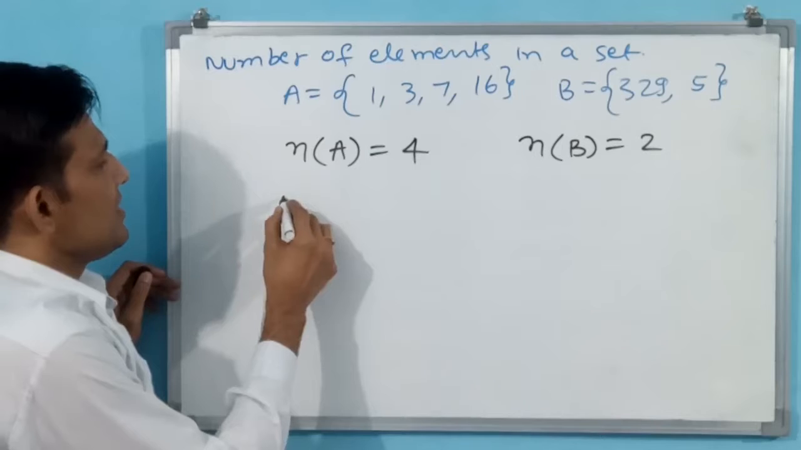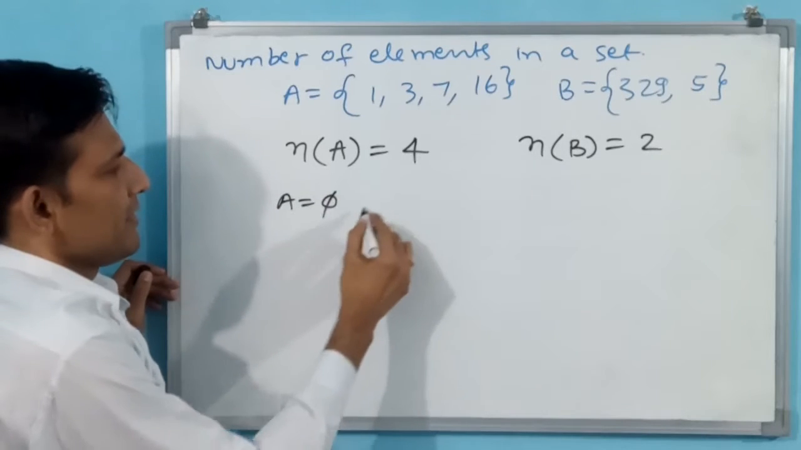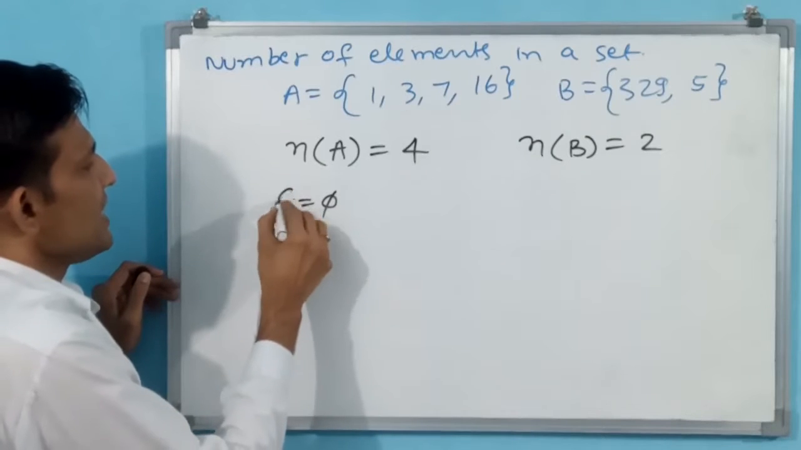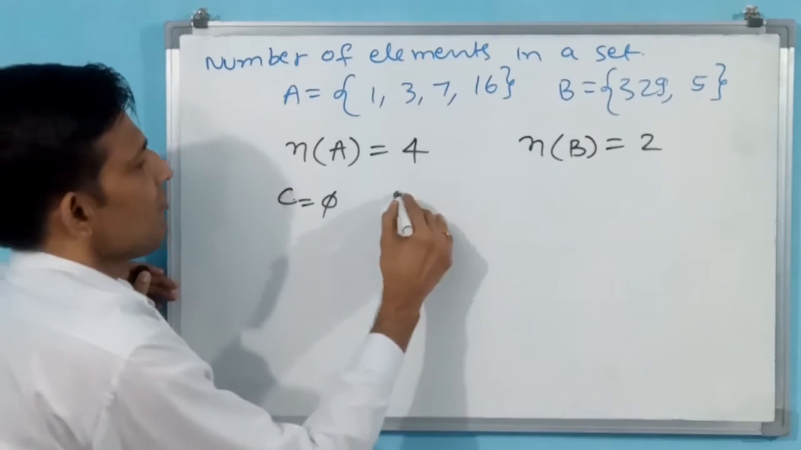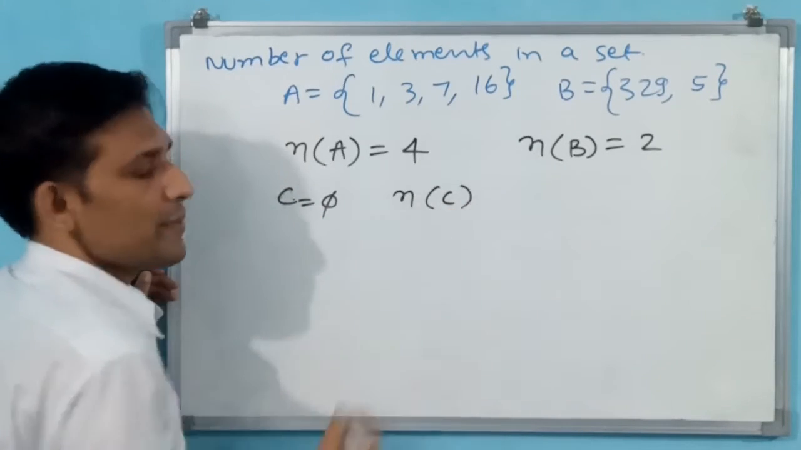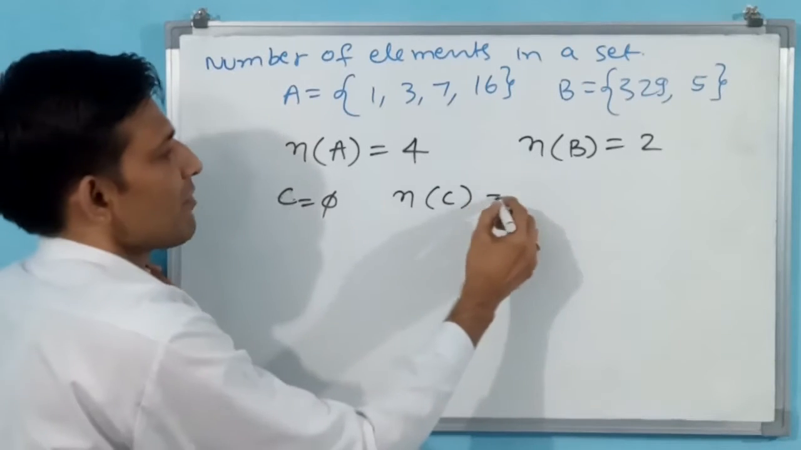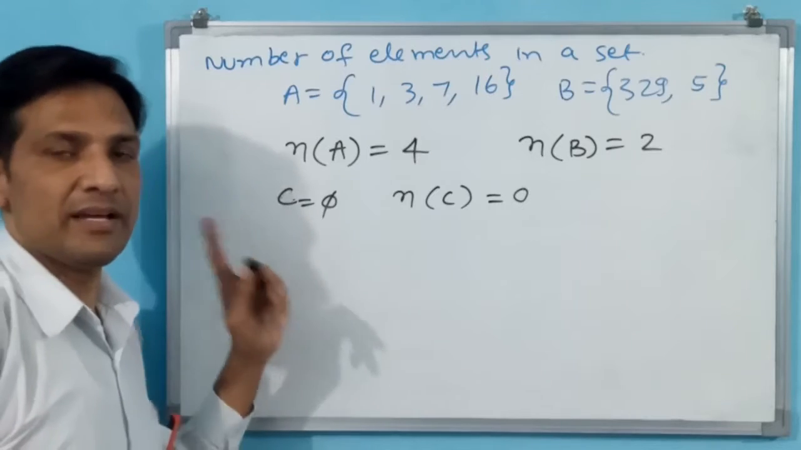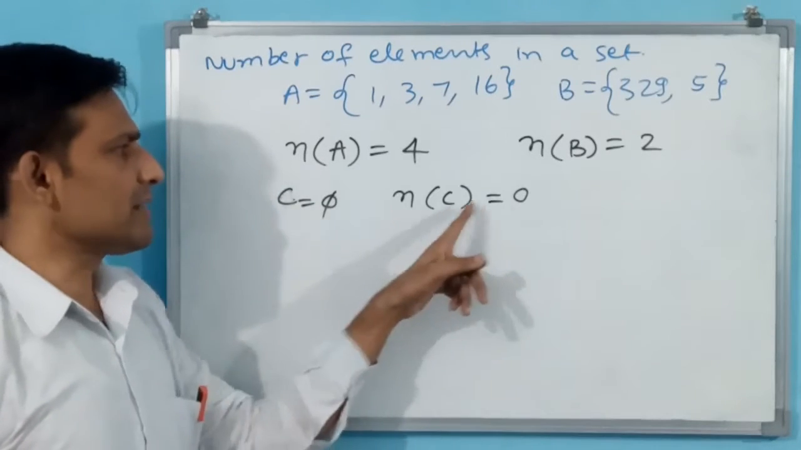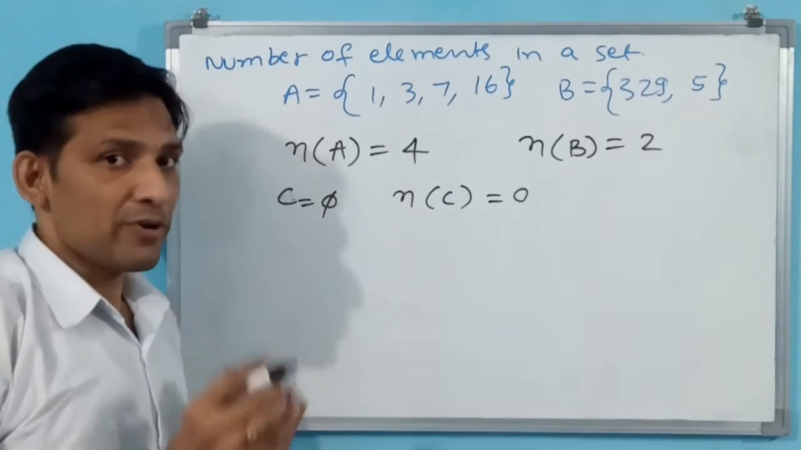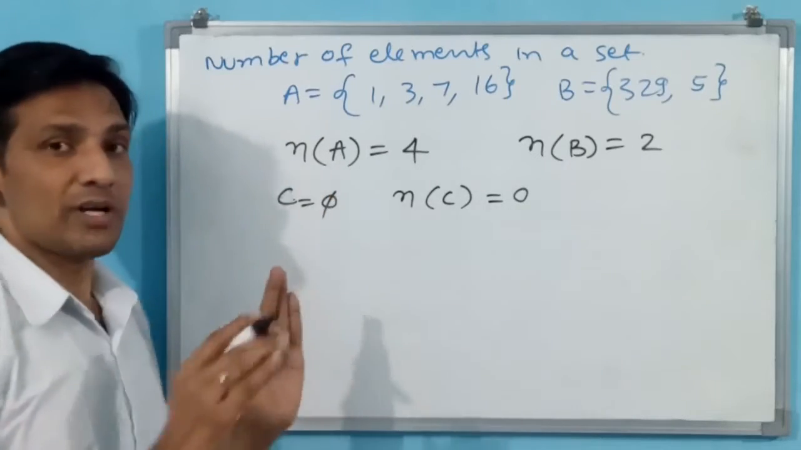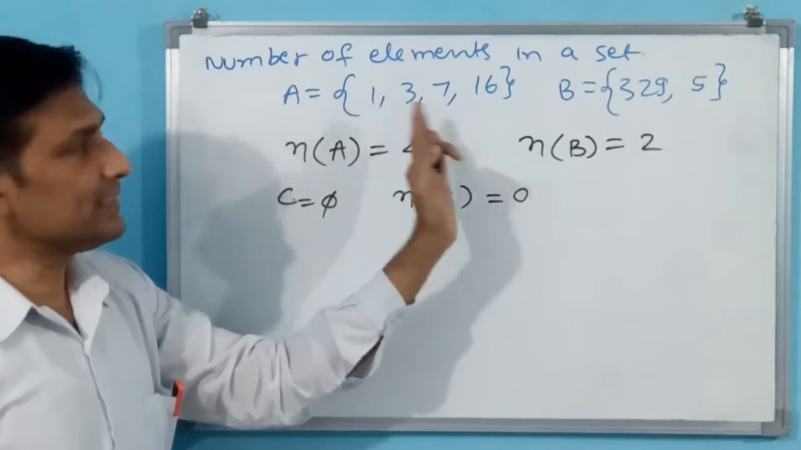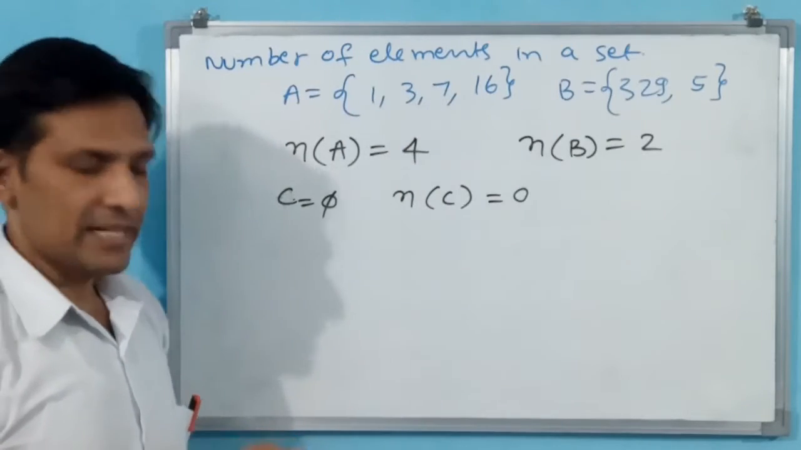Okay. Say if A is equal to... no, don't take A, we have already taken A, B. Say C is equal to empty braces. Then what about the number of elements of C? n(C) is equal to 0. Why? Because in this set there will be no element. That is why 0. The number you have to write, but inside braces you should not write anything in an empty set. Now you understand the number of elements of a set.